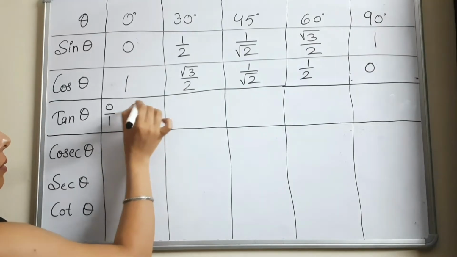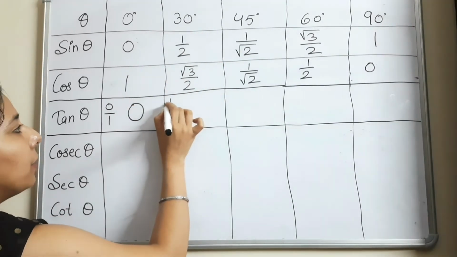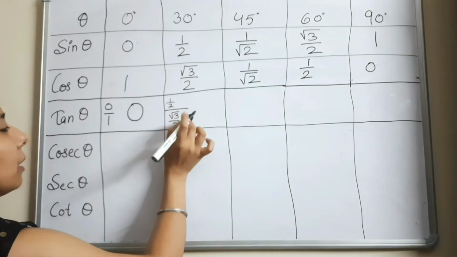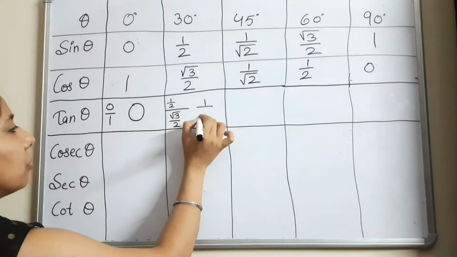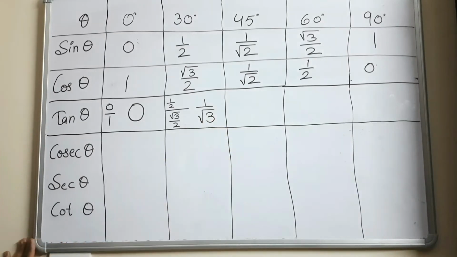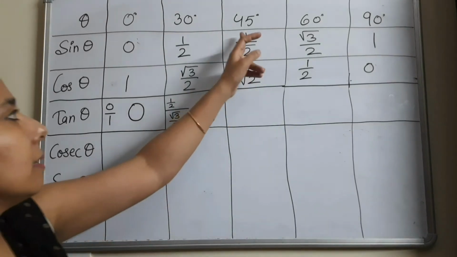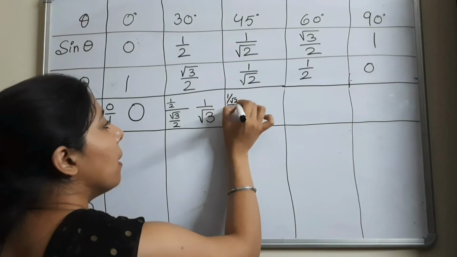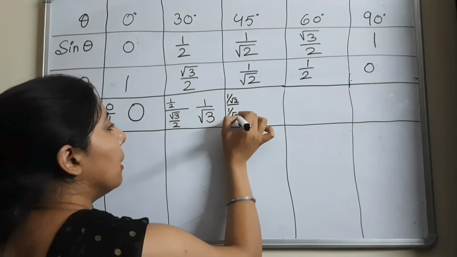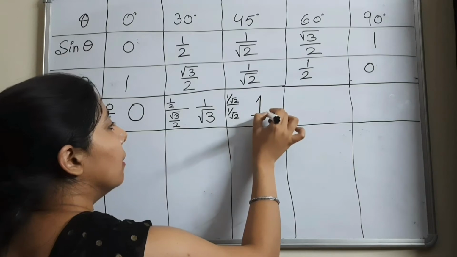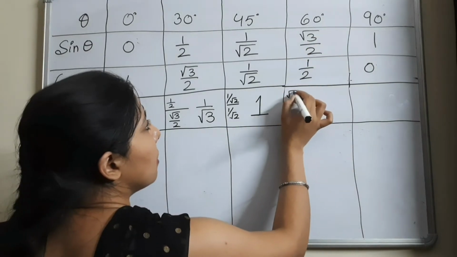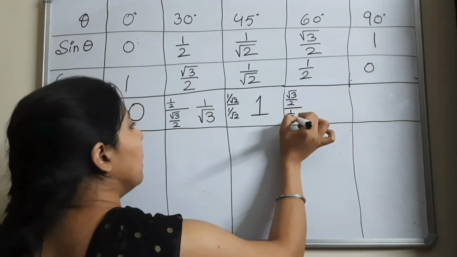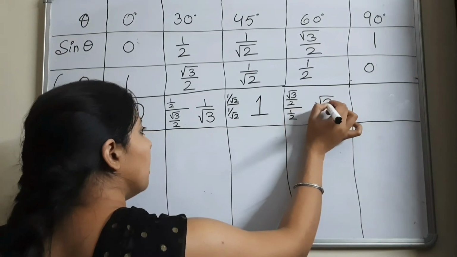Yes, it is 0. Now 1 by 2 divided by root 3 by 2. It will come out to be 1 by root 3. Fine. So next, 1 by root 2 divided by 1 by root 2. It comes out to be 1. So next, root 3 by 2 divided by 1 by 2. It comes out to be root 3.